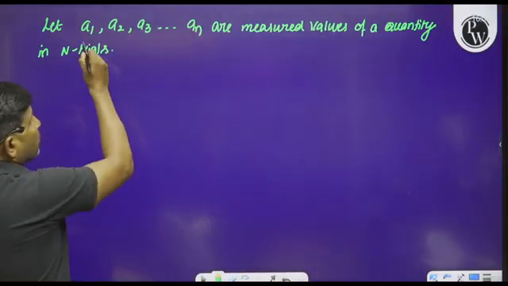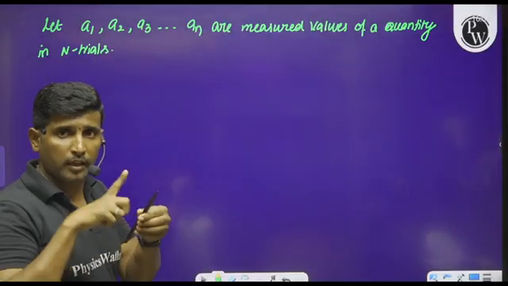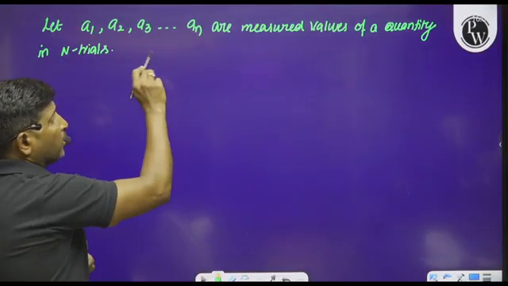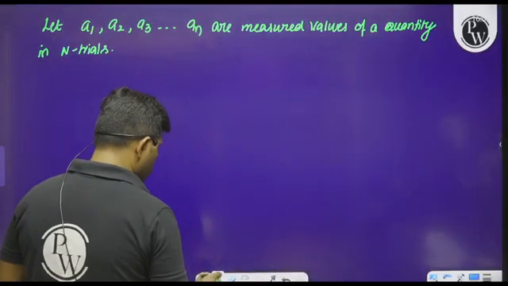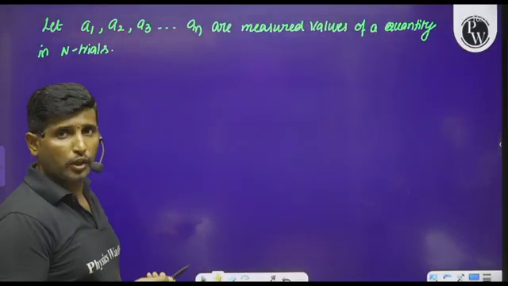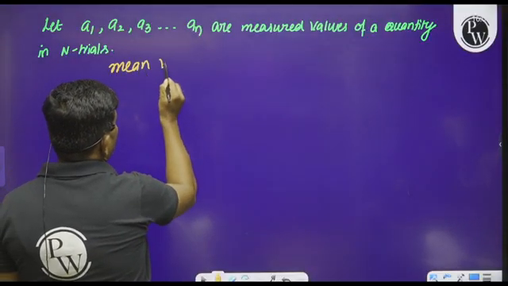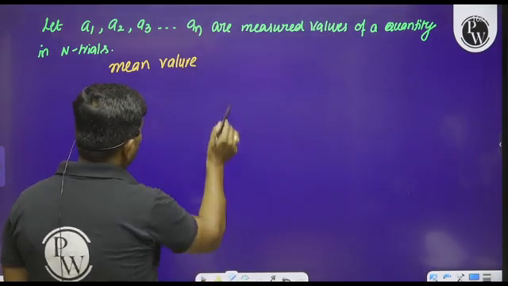A1 is the measurement in the first trial, A2 is the measurement in the second trial, A3 is the measurement in the third trial, so on. AN is the measurement in the nth trial. So first of all, before calculating the absolute error or mean absolute error, we have to understand what the mean value or absolute value is.